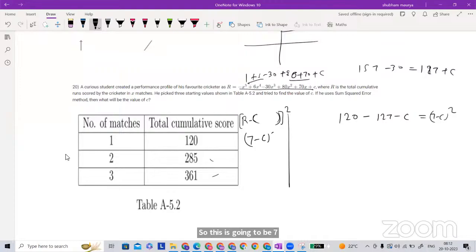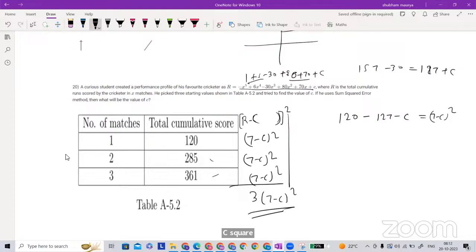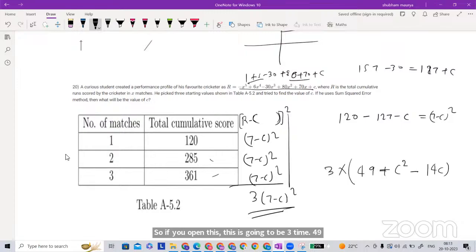Okay, sir. After that, I have to add all 3 of them, 1, 2, and 3. I think in the next also we'll get 7 minus C square. Here we'll also get 7 minus C square. So finally, what is going to be 3 times 7 minus C square. And this is a quadratic in C. Yes, sir. So if you open this, it is going to be 3 times 49 minus 49 plus C square minus 14C. Right? Yes, this is an upward parabola.